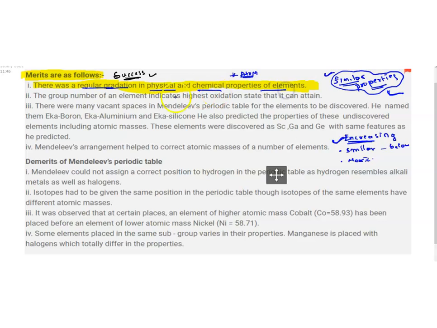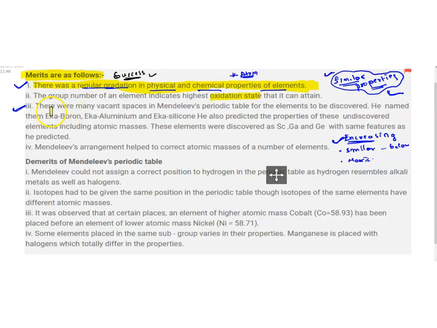of the elements throughout the table, that is, repetition of the elements. That is the first merit of this table. The second one: the group of elements indicates the highest oxidation state that can be attained. As of now you will not be able to see this oxidation state. It depends upon the valency, which we will see in the later part of this chapter. That is not important, but for your 10th class, just remember the periodicity in the properties of the elements. And the third merit we have.